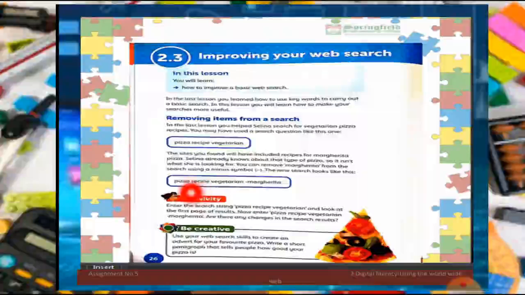In this way I am refining my web search, or improving my search, by removing the item from the search. It means that I am removing the margherita recipe from the vegetarian pizza recipes. In this way all the recipes related to the vegetarian except the margherita will be shown on the screen.